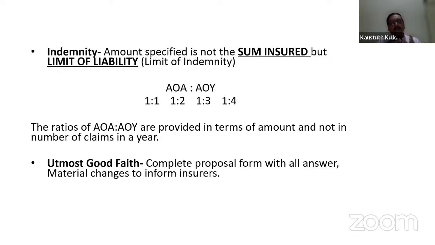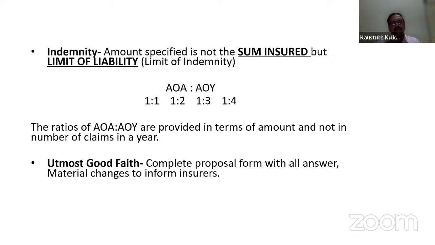This is not correct. When the 1:1 ratio is chosen, the maximum AOI limit in a year is 10 lakh. So if this 5 lakh claim comes again within that particular year, the total liability is 10 lakh, that is 5 lakhs in the first claim and 5 lakhs in the second claim, and it is paid. Now this policy is over. Now there will not be any payment of compensation, as the limit of liability is exhausted. This is in short a simple example which I have given to you.